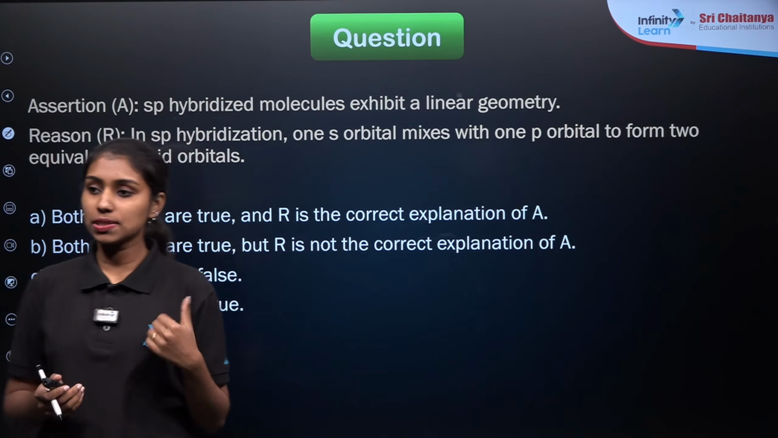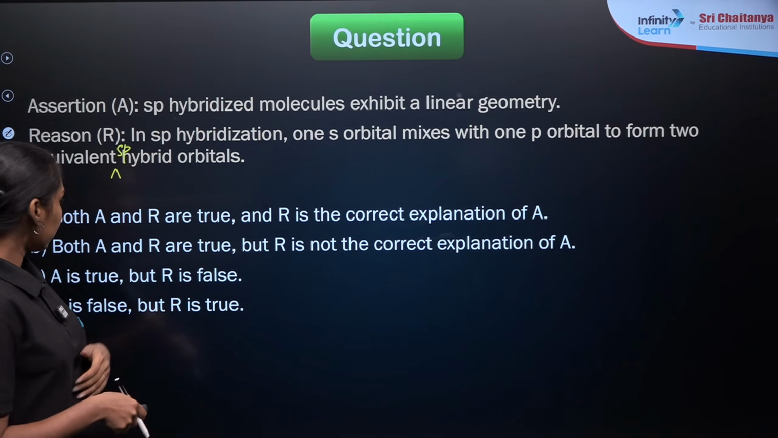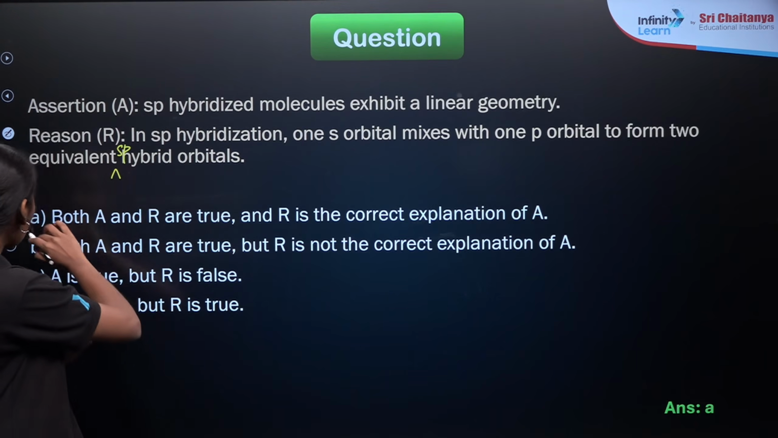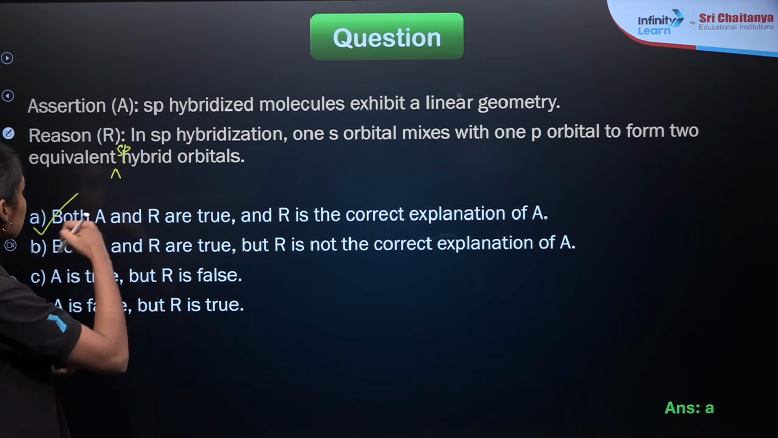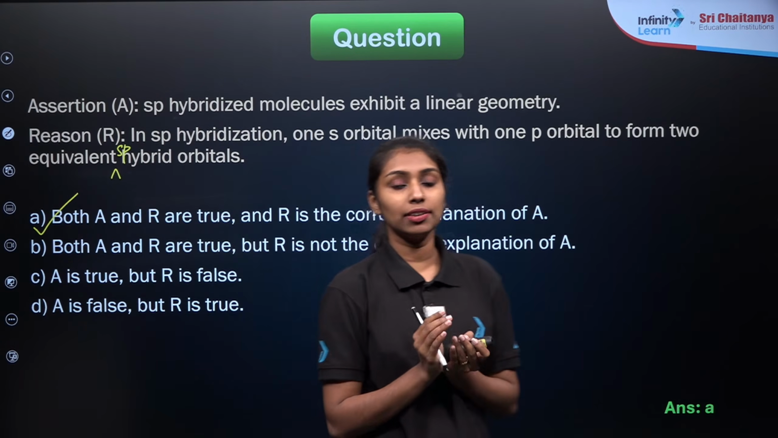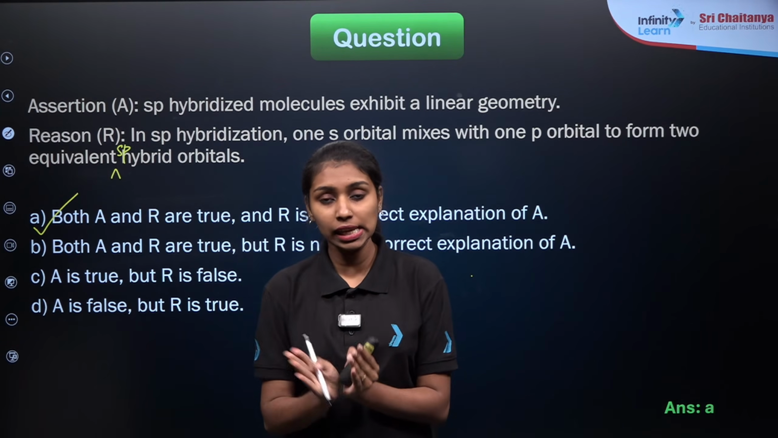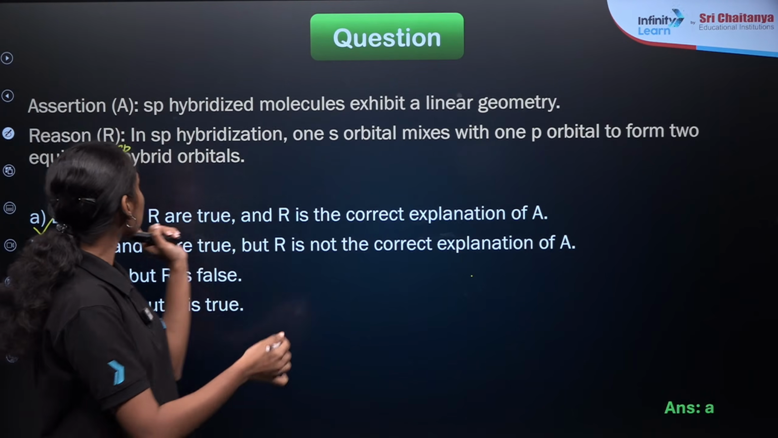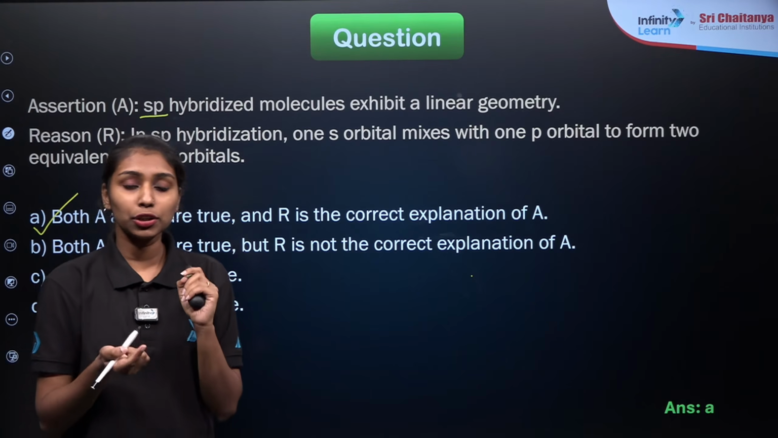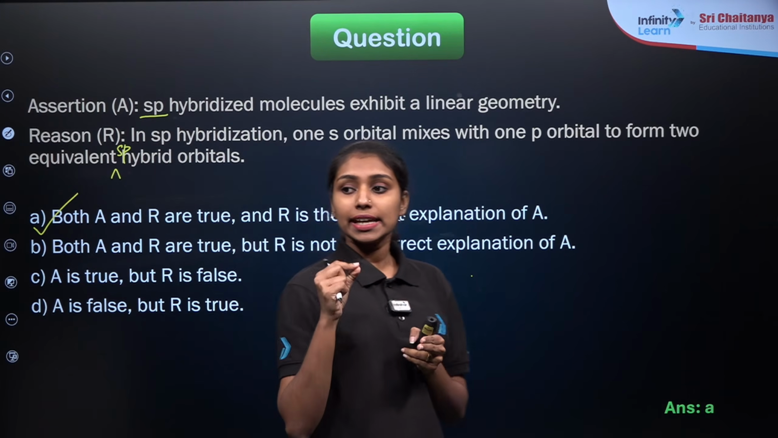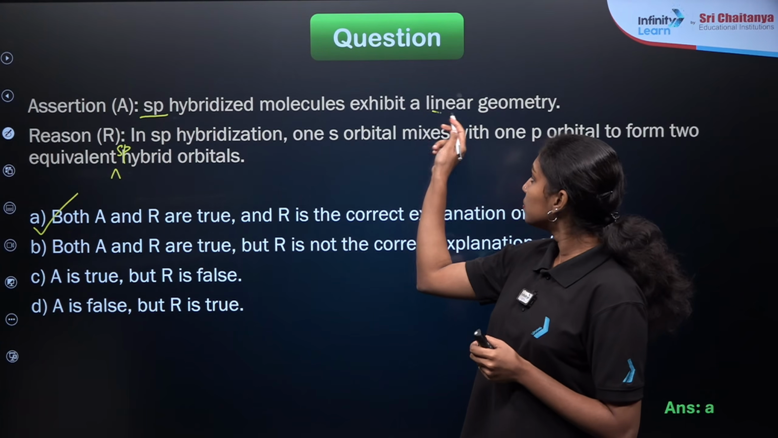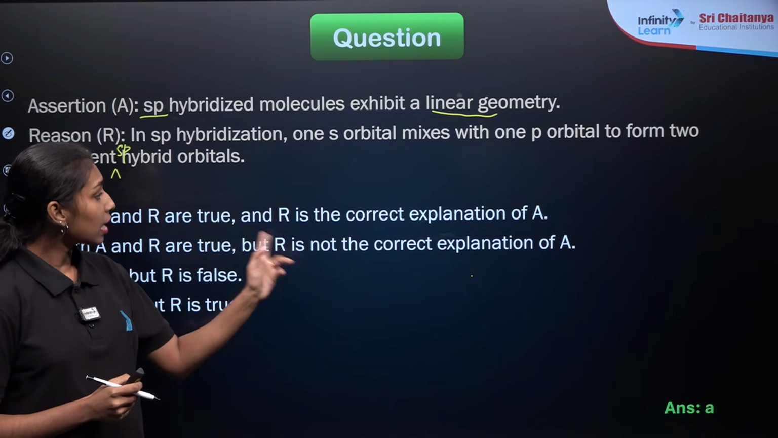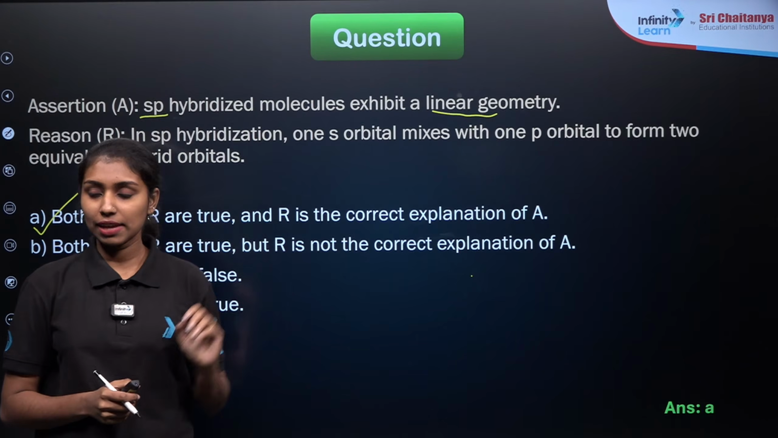So what will be our answer for this question? Yes, both are correct, right? Which means both A and R are true, and R is the correct explanation of A. Option A will be our correct answer. Whenever we are discussing the hybridization part, we have seen that whenever two atomic orbitals of the same energy combine together, they will form new hybridized orbitals, right? So in the case of sp hybridization, one s and one p orbital combine to form two sp hybridized orbitals, and their geometry will be linear. Clear? So both A and R are correct, and R is the correct explanation of A. So option A will be our correct answer.